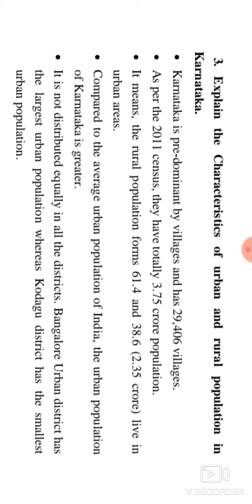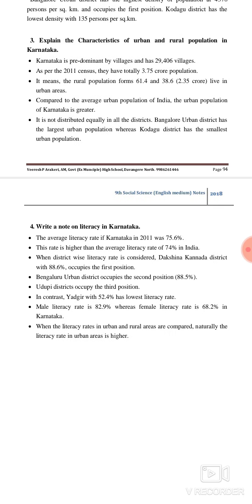This population is not distributed equally in all the districts. Let us see, Bangalore district has the largest urban population and Kodagu district has the smallest urban population. So in this type of population, we see variations in the population density in our districts.